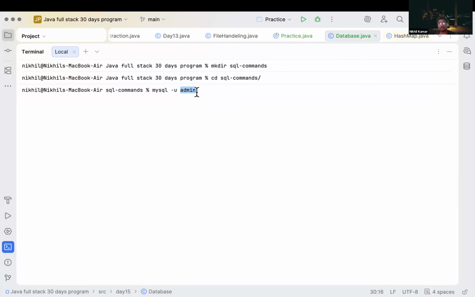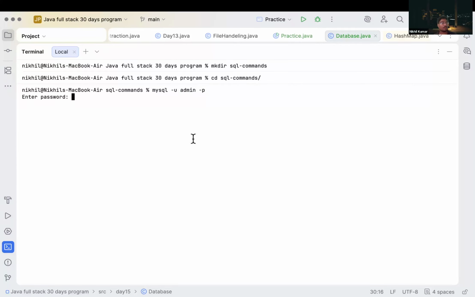After that, I will provide the password as well, so I will write -p. Here we don't have to provide the password directly in this command. We will write only mysql -u, then username, then -p, then press enter.